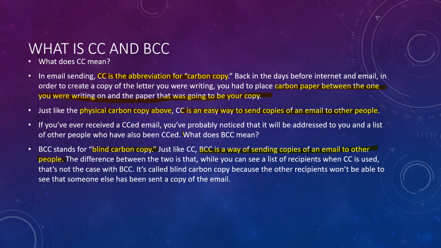What does BCC mean? BCC stands for blind carbon copy. Just like CC, BCC is a way of sending copies of an email to other people. The difference between a CC and a BCC is, while you can see the list of recipients when CC is used, that is not the case with BCC, and that is why it is called a blind carbon copy, because the other recipients won't be able to see that someone else has been sent a copy of the email. So in order to keep the data private, a BCC is used.